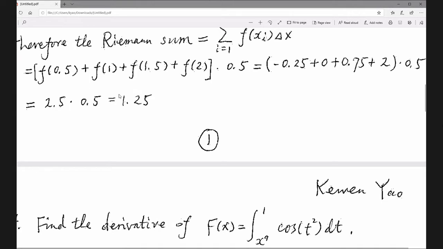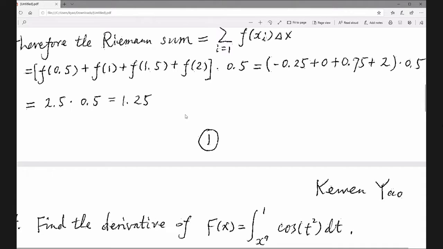Okay, so the final answer for the Riemann sum for this function will be 1.25. This is the exact answer for the Riemann sum, with no approximation. It is the exact answer for the Riemann sum, not for the area. For the Riemann sum, this answer is 1.25.